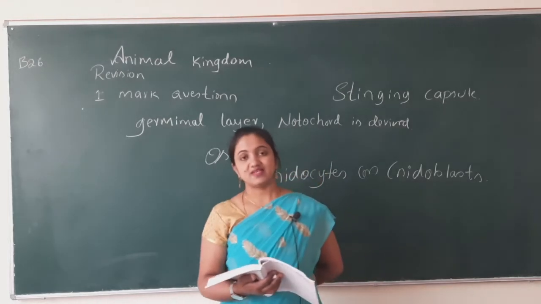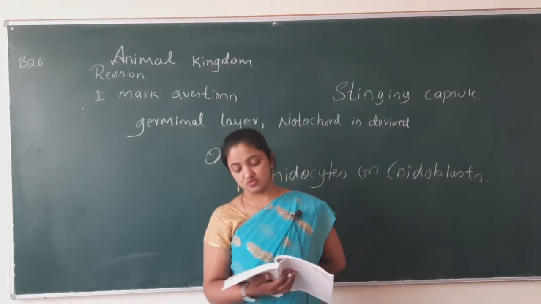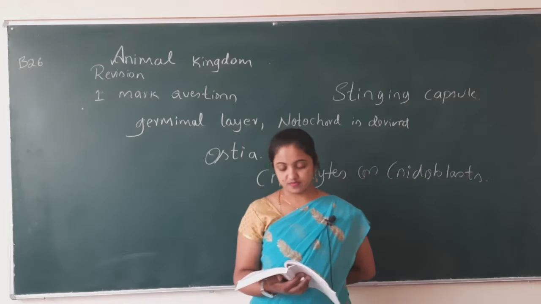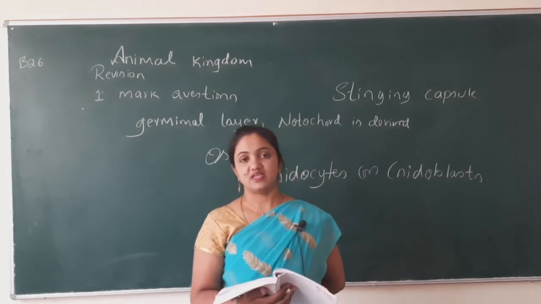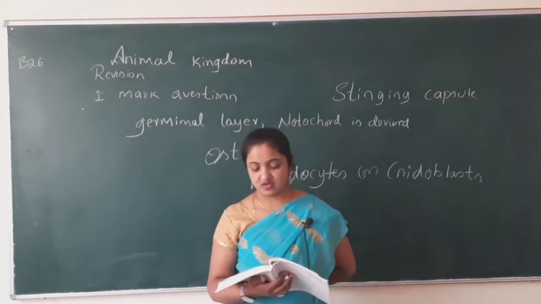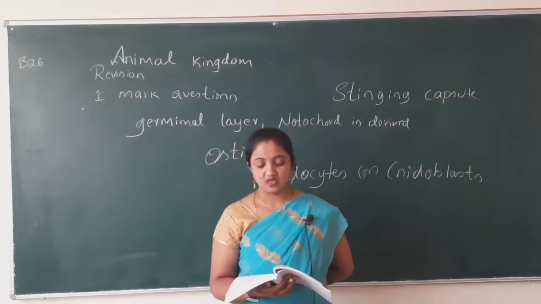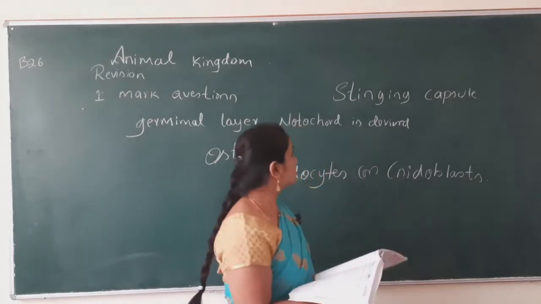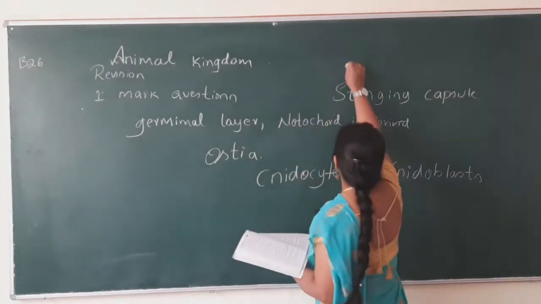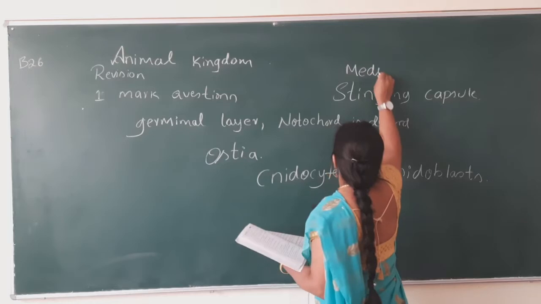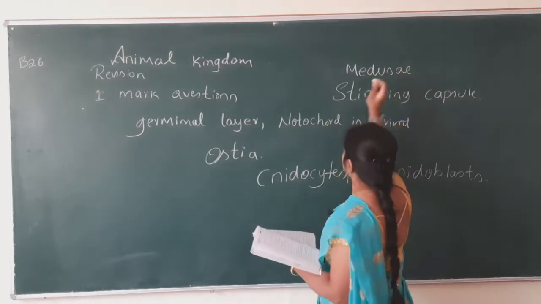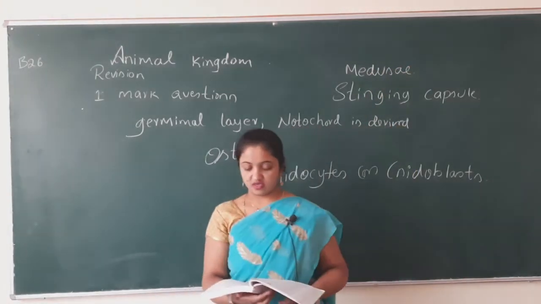Polyp is a sexually reproduced body form in phylum Coelenterata. Next is define medusae.